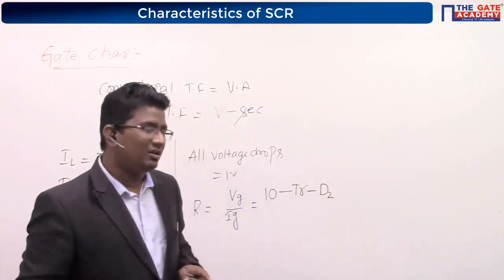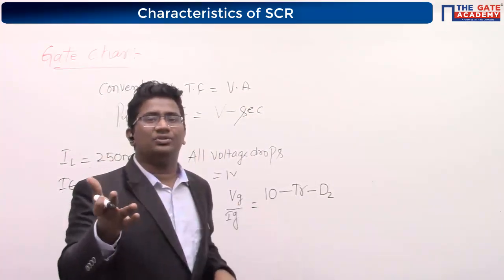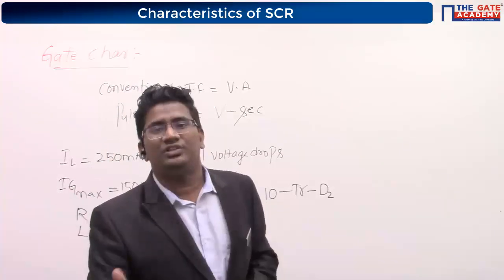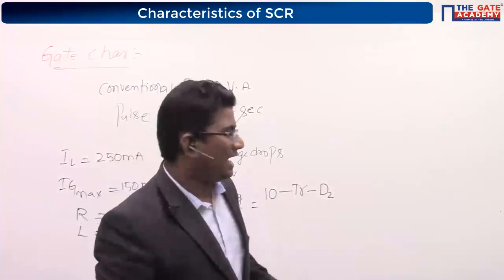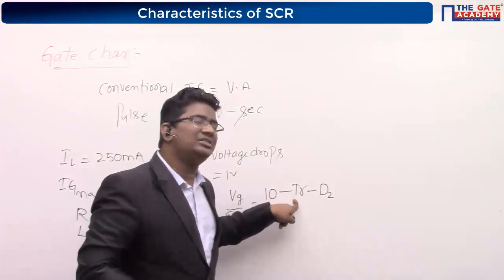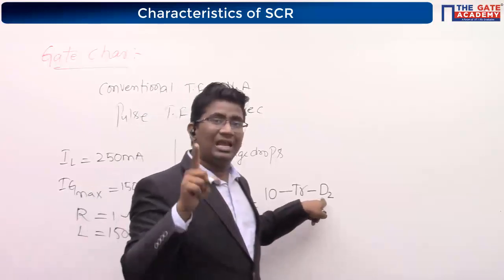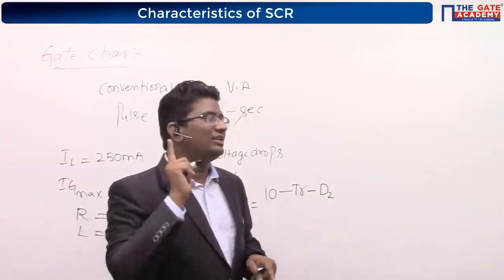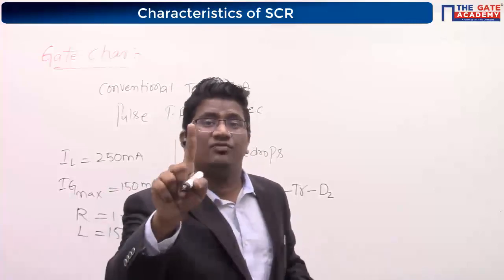Is it correct or not? He has given clearly in the question that wherever a device is switched on, its on-state voltage drop is 1 volt. I am considering these drops. The transistor is one switched-on device, D2 is another, and the gate cathode junction is also given a 1 volt drop.